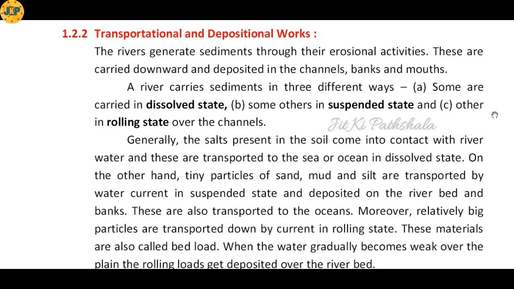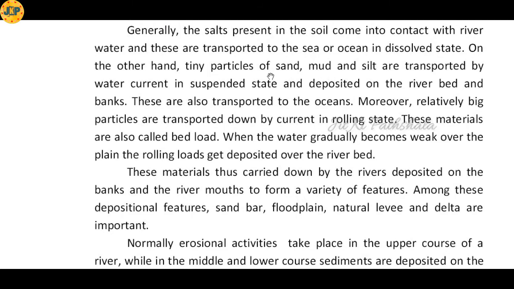A river carries sediments in three different ways. First, some are carried in dissolved state. Secondly, some others in suspended state, and the third one is in the rolling state. Generally, the salts present in the soil come into contact with the river water, and these are transported to the sea or ocean in the dissolved state. So when rainfall occurs, the rainwater gets mixed with the soil, and the salt present in the soil comes into contact with the river water, and finally these salts are transported to the sea or the ocean in the dissolved state.